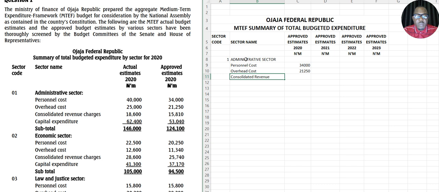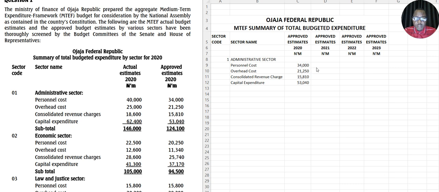revenue charge. We have 15,810. Then the next one we have capital expenditure. Under approved, we have 53,040. Is that correct? 40. All right.